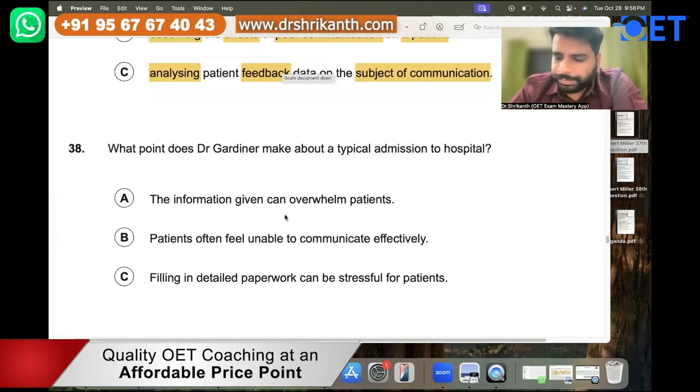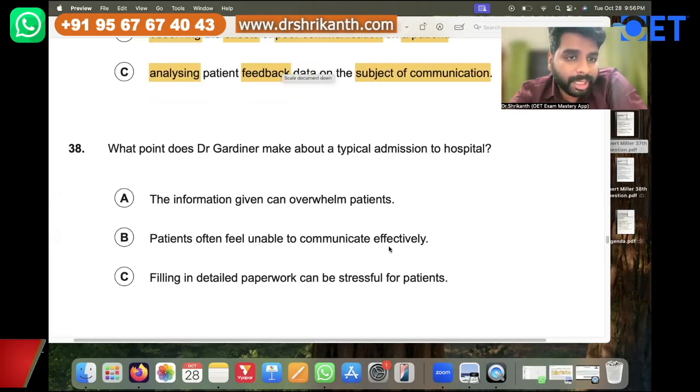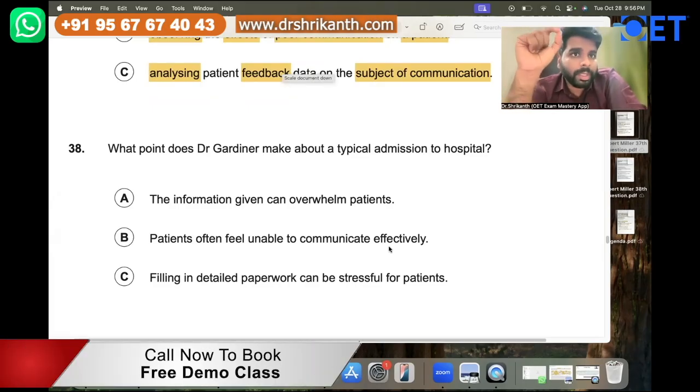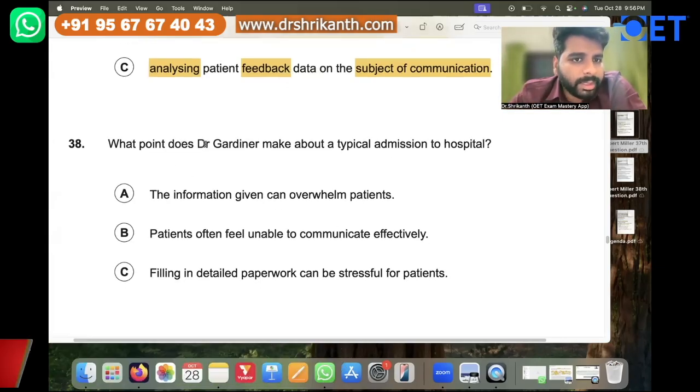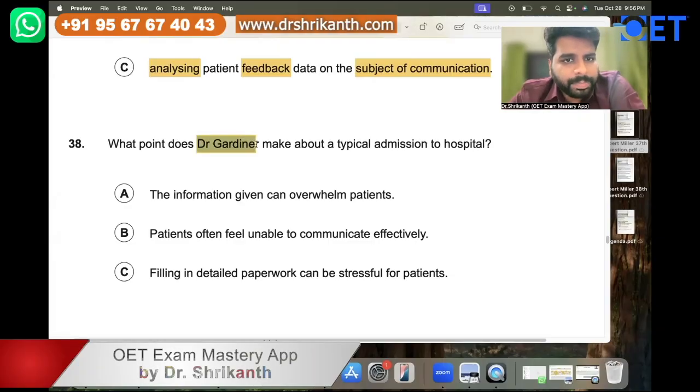All right, so good. Now let's come to the question over here. So what is this question? This is a main point type of question. So one point, one key information is being highlighted over here. Okay, so let's see what the question is telling us. What point does Dr. Gardiner make about a typical admission to hospital?